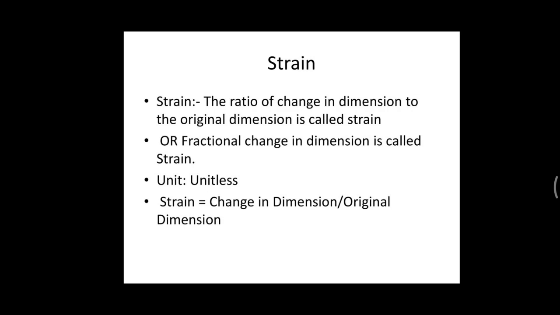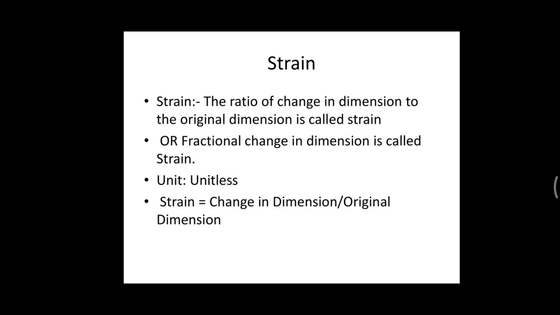Whatever the amount of variation, either in length, area or volume, we compare it with the original length, area or volume. That means the ratio of change in dimension to the original dimension is called the strain, also known as the fractional change in dimension.